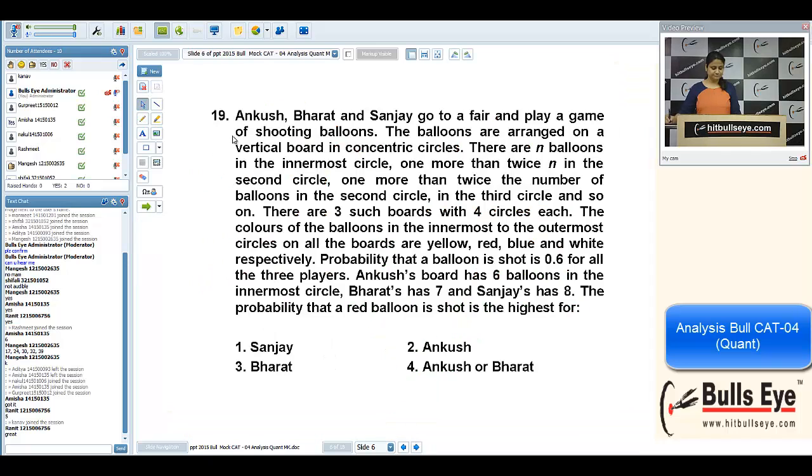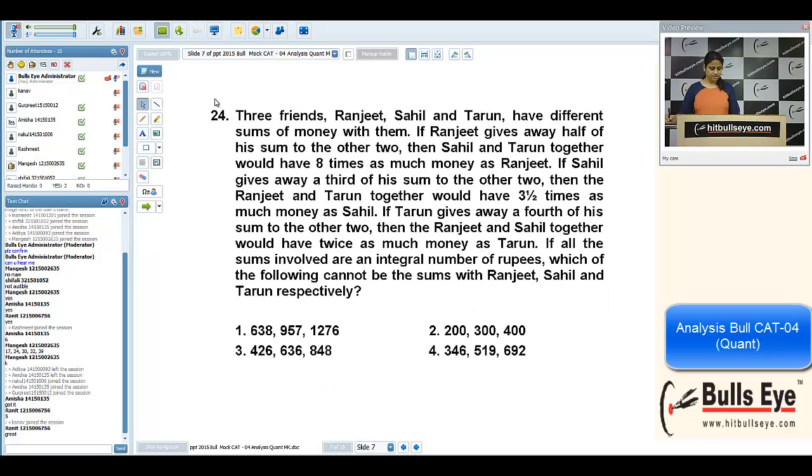Now come to the next question. 19th one. It's a lengthy question, but it was easy. If you know the definition of probability, it is an easy question. Yeah, any problem in the 19th one? Since I'm not getting any answer, I'm skipping this question. Yeah, question number 24. Lengthy and calculation-wise it was difficult.